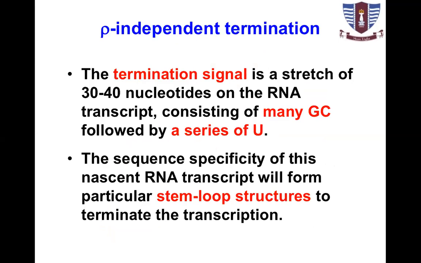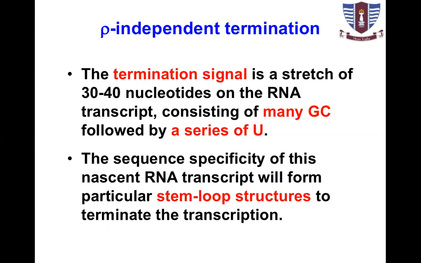How does it work? In rho-independent termination, the termination signal is a stretch of 30 to 40 nucleotides on the RNA transcript. This signal comes from the template strand, since RNA is synthesized from the template. There are certain sequences present on DNA at the end of the gene that are rich in thymine and adenine.